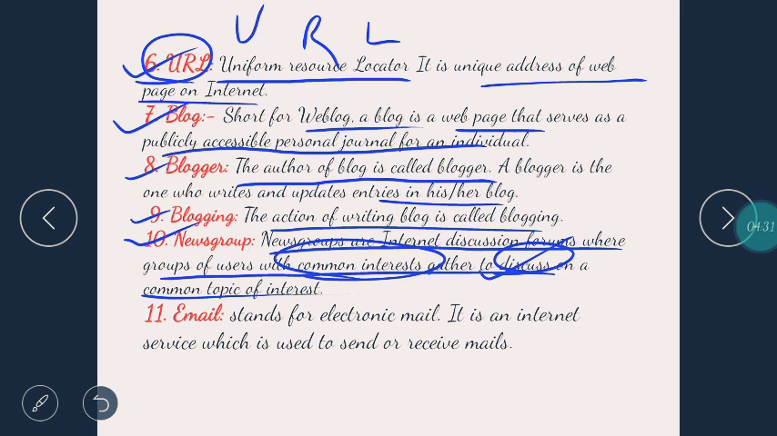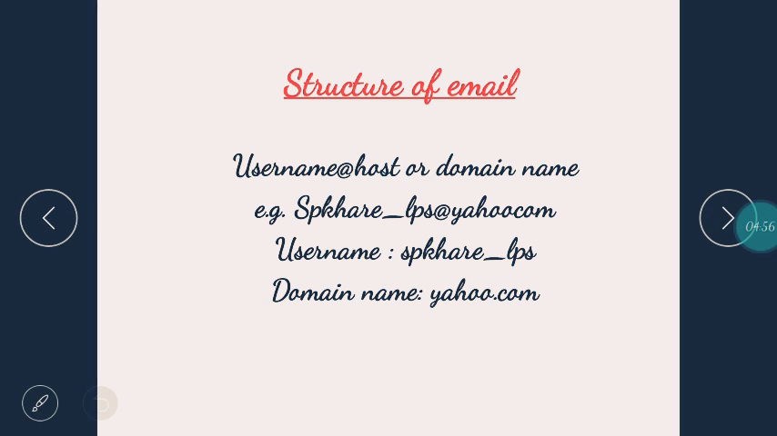Now what's an email? Email stands for electronic mail, and it is an internet service which is used to send or receive mail. So this is the most common term you must have gone through till now. Some must have learnt of blog and URL and everything, but this is the most common you have studied till now. Now let's see the structure of email, because it is very, very important, because nowadays things are getting advanced and everything is done on mails.